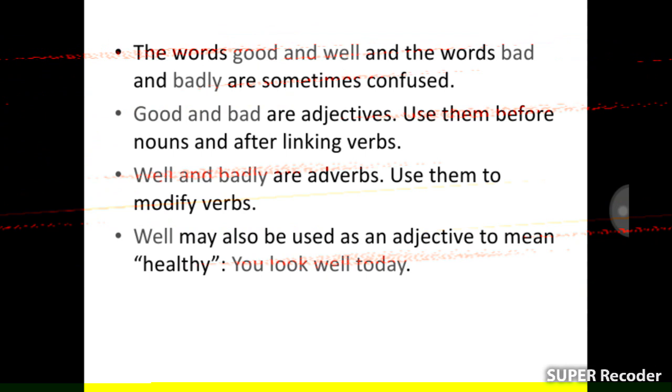You look well today. Again, the words good and well and the words bad and badly are sometimes confused. Good and bad are adjectives. Use them before nouns and after linking verbs. Well and badly are adverbs. Use them to modify verbs. Well may also be used as an adjective to mean healthy. You look well today.